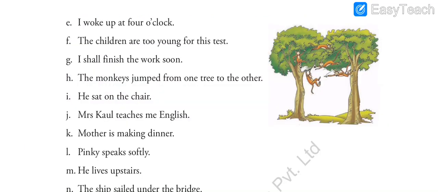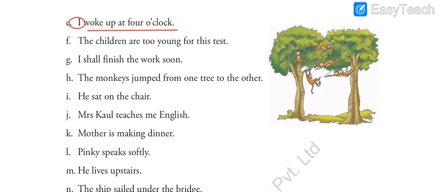Let us read ahead. Next one, I woke up at 4 o'clock. So who woke up? Who is performing the action? Who is the one? I. I performed the action. I woke up. So I is the subject. And the rest of the sentence, as you know, is predicate. Woke up at 4 o'clock. So only the first alphabet I is the subject, and the remaining part, the rest of the sentence, is predicate. What is the verb over here? Woke, action of waking up. So woke is the verb over here. Subject, predicate and verb is given.